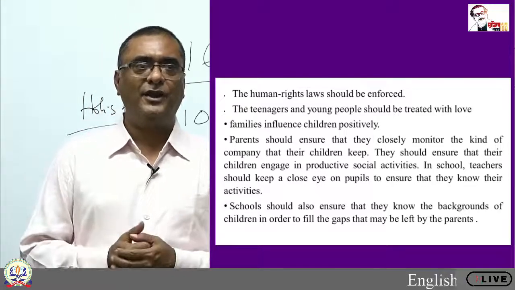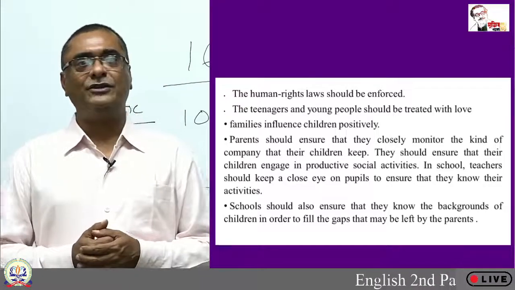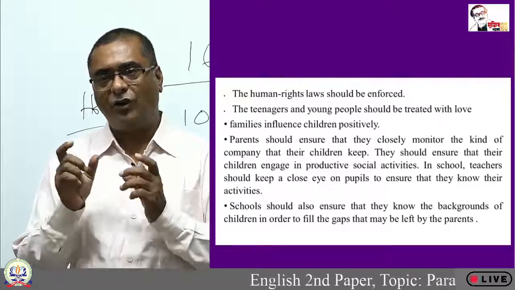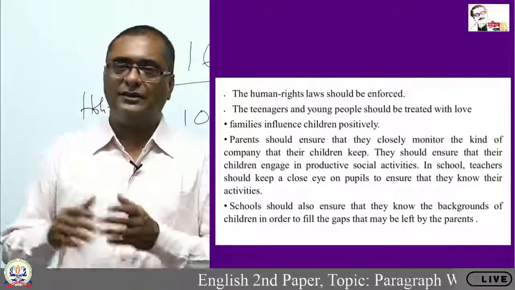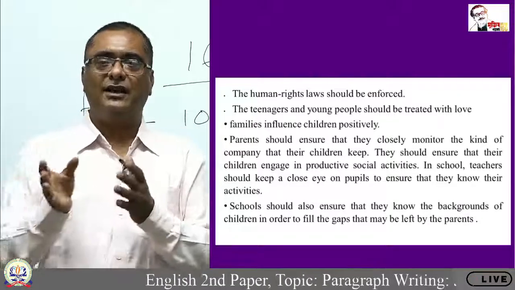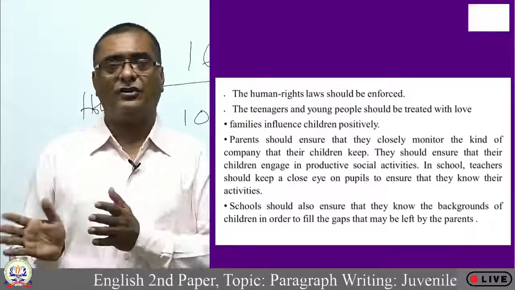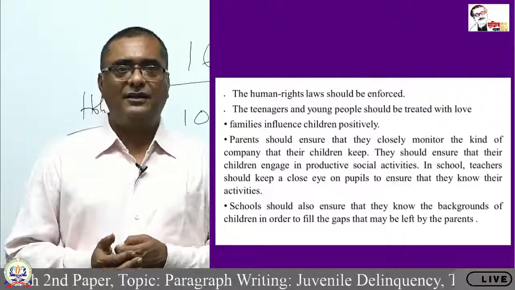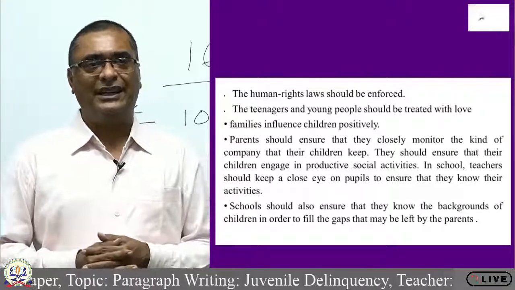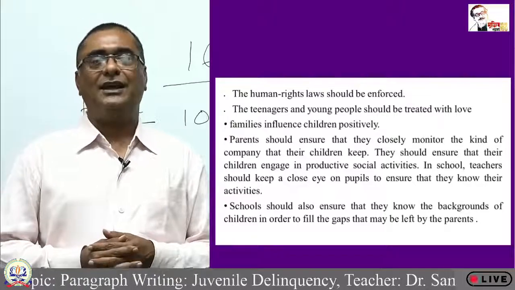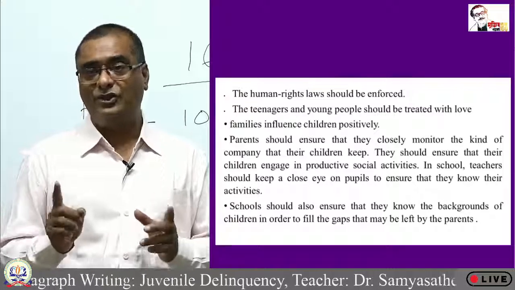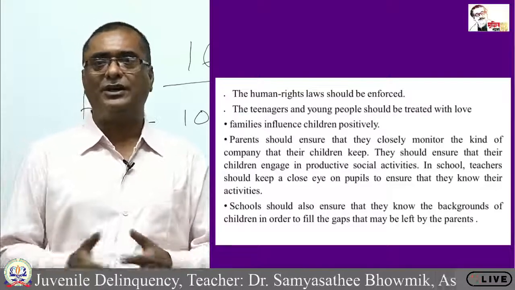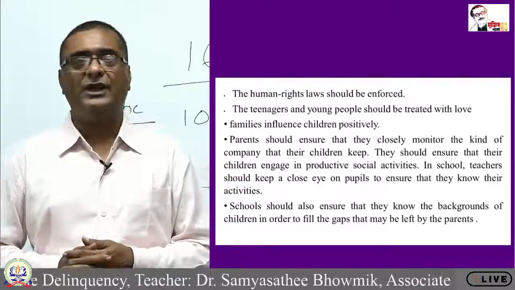Parents should closely monitor the kind of company that their children keep, and the friends with whom their sons or daughters are spending time. What about their standard? They should ensure that their children are involved in productive social activities, not unproductive, dangerous and criminal activities.